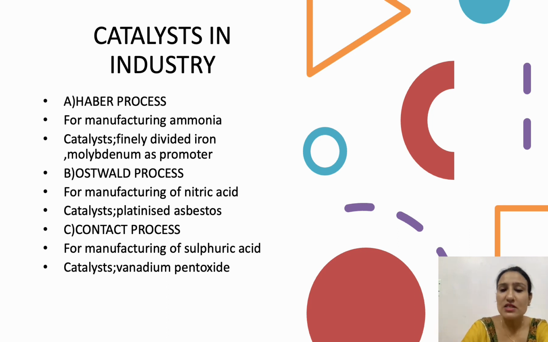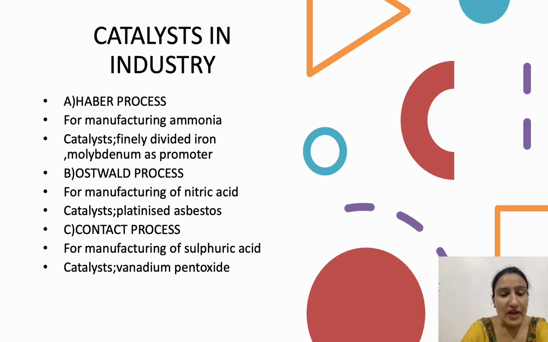After that, we discuss the types of catalyst, homogeneous catalyst and heterogeneous catalyst. In homogeneous catalyst, the reactant and the catalyst both are in the same phase, and in heterogeneous catalyst, the reactant and the catalyst are in different phases. After that, we discuss zeolites, which have a three-dimensional structure resembling a honeycomb.